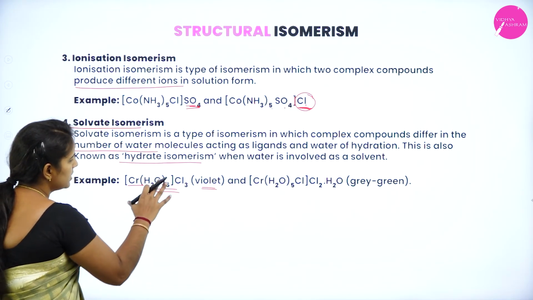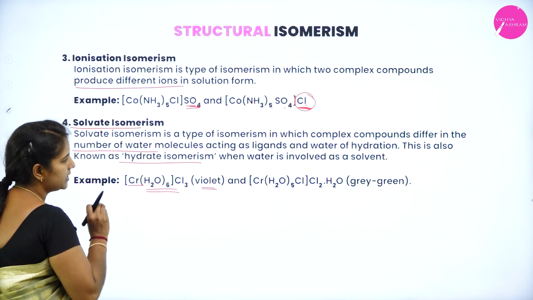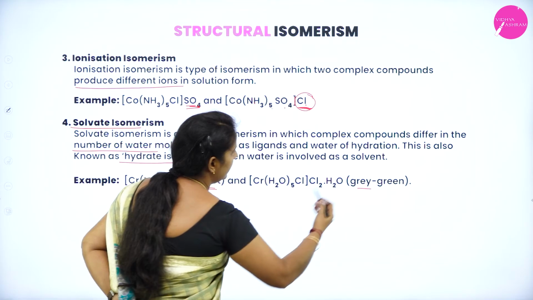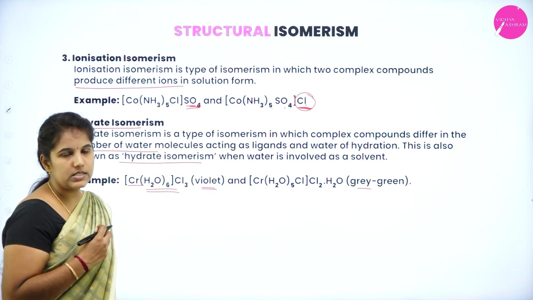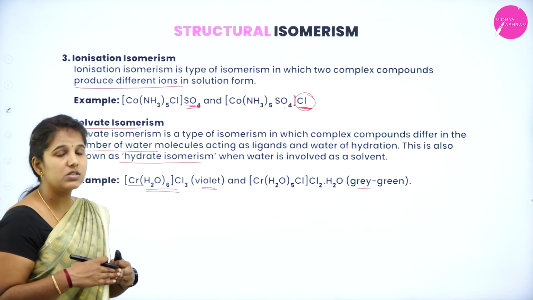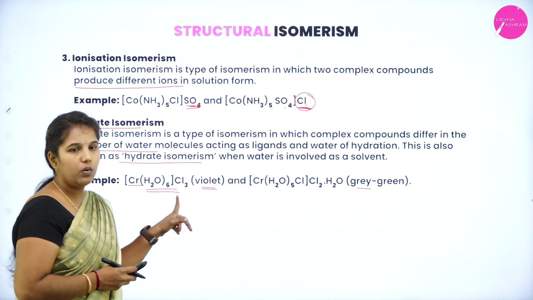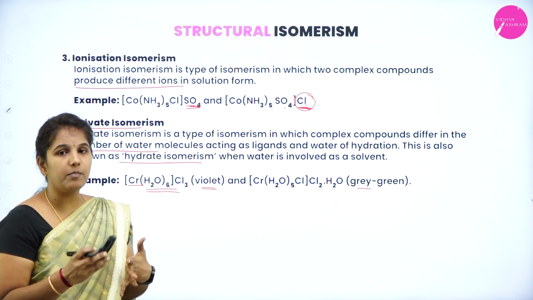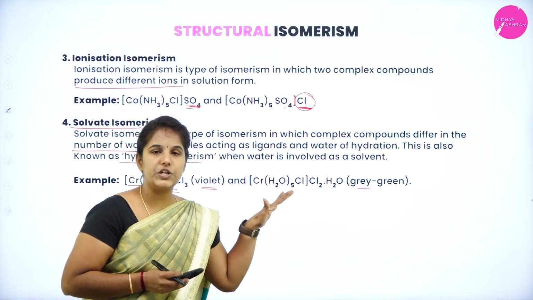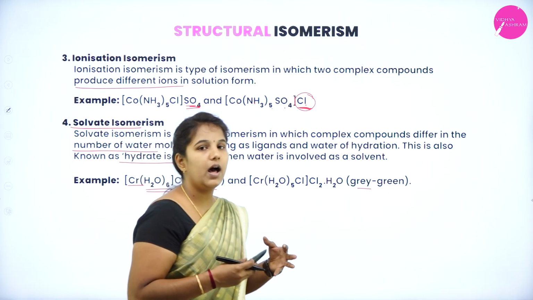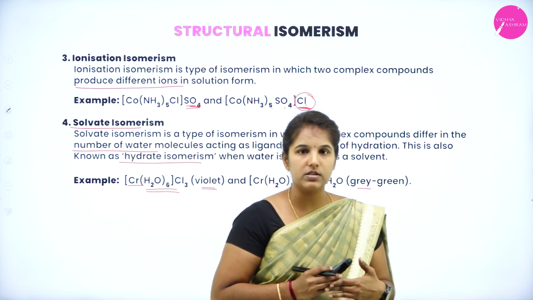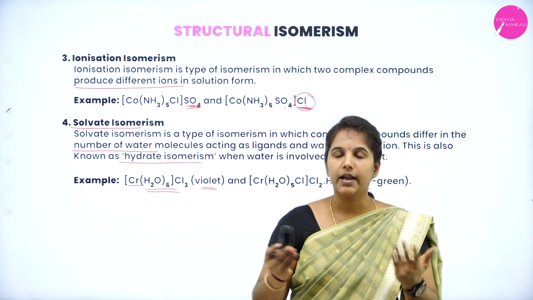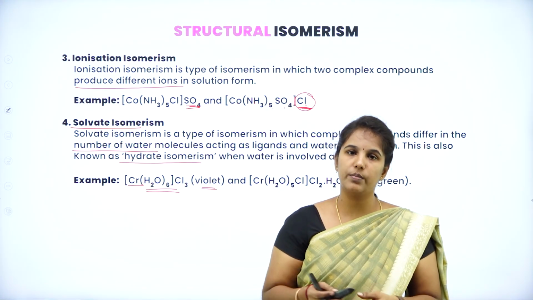When it is dissolved in water, this complex gives a violet color. Suppose if the water ligands are replaced with chloride ligands, it gives a grey-green color. This indicates that even though the central metal atom is surrounded by 6 aqua ligands, that is water molecules through oxygen, if any of the ligands are replaced with a chloride, the color will change. This indicates that they are hydrate isomers. So when dissolved in water, they give different colors, hence it is known as solvate isomerism. Okay.